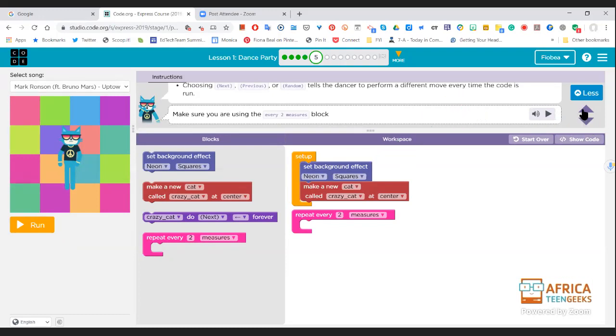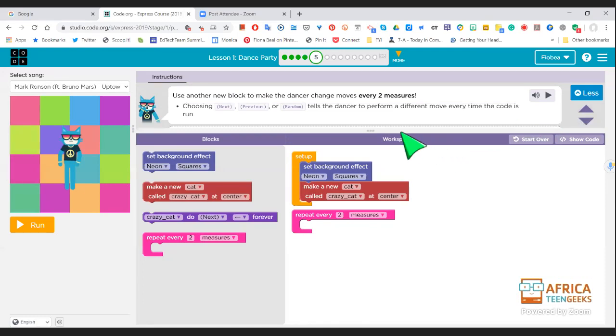Okay, so now let's go and read what we have to do. It says, make another new block. Use another new block. Here the blocks are, to make the dancer change moves every 2 measures. So what they want: choosing next, previous, or random tells the dancer to perform a move every time the code is run. So what are we going to do? Now this is where I need some help.